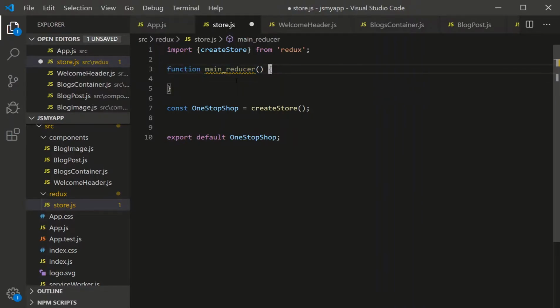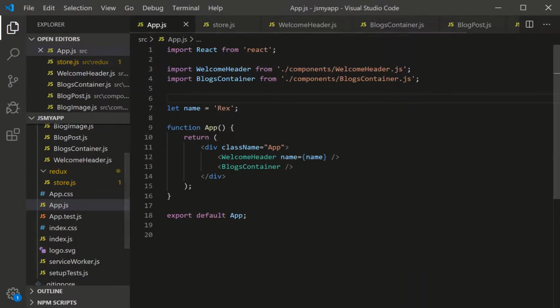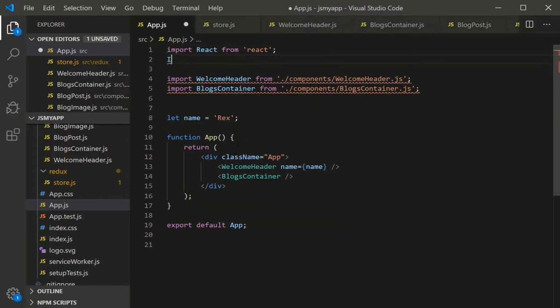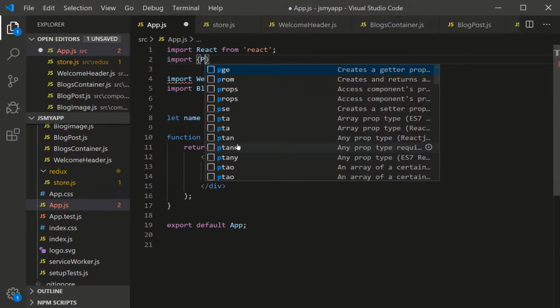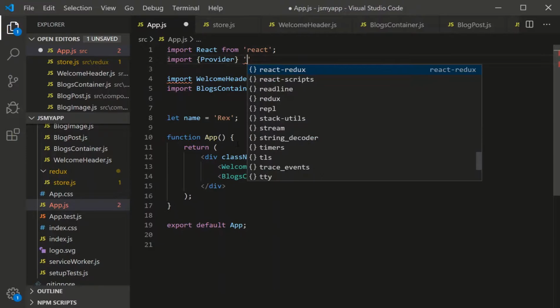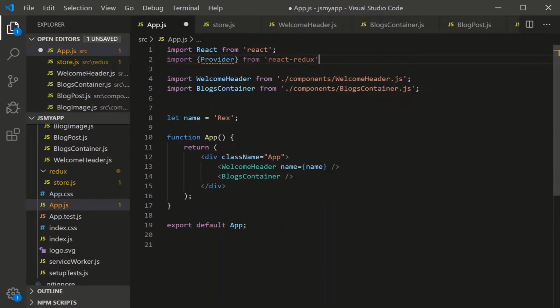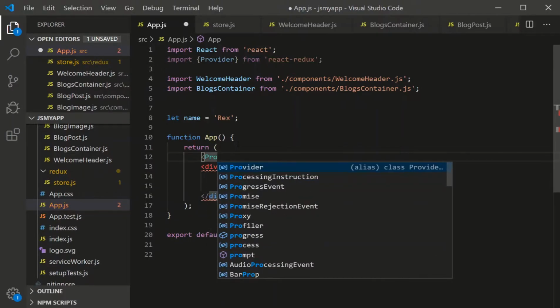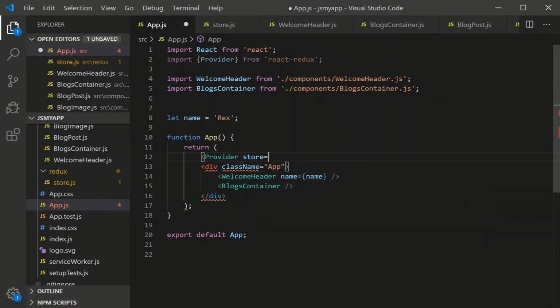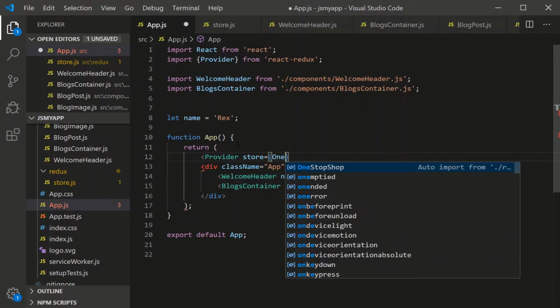We create a reducer. The third step is we wrap our entire app in a provider, and that provider is provided by React Redux. And so we wrap our entire app. That provider has an attribute or a prop called store that points to the store it's going to be providing from. So it's going to be one-stop-shop.